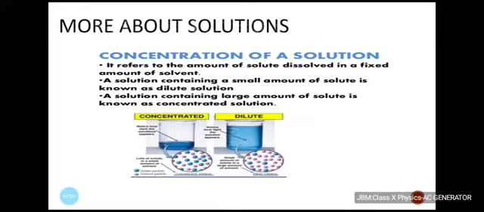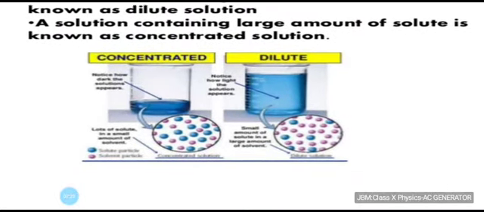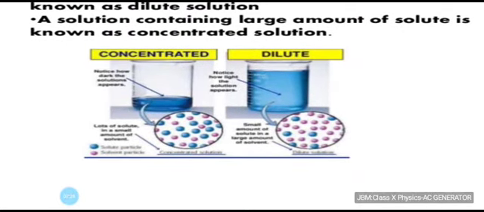So in a solution, the relative proportion of the solute and solvent can be varied. Depending upon the amount of solute present in a solution, it can be called a dilute, concentrated, or a saturated solution. I am just zooming this picture for you all. You can see there is a concentrated solution and there is a dilute solution.